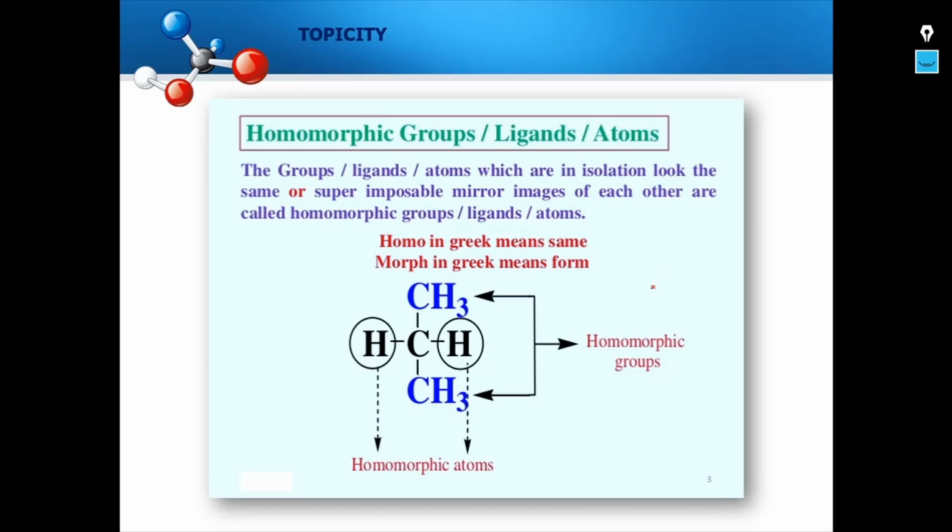The groups or ligands or atoms which, in isolation, look alike or the same, or are superimposable, mirror images of each other, are called homomorphic groups, ligands or atoms. Homo in Greek means same, morph in Greek means form.